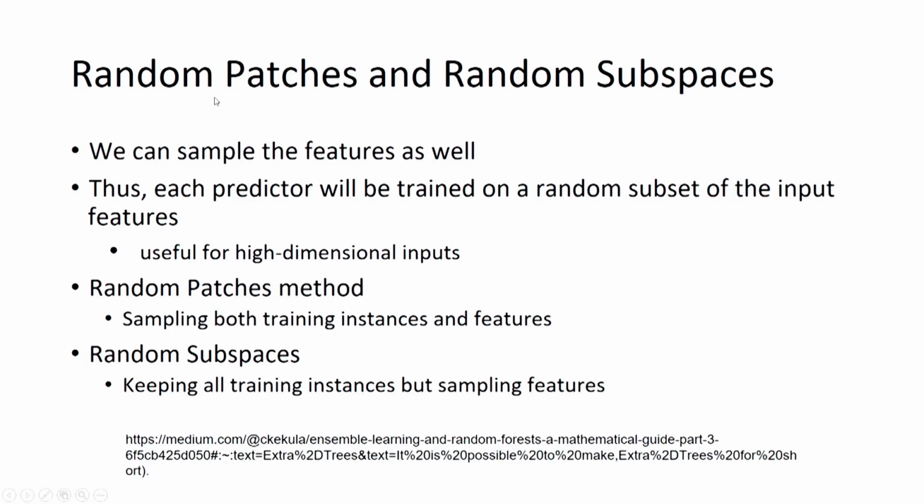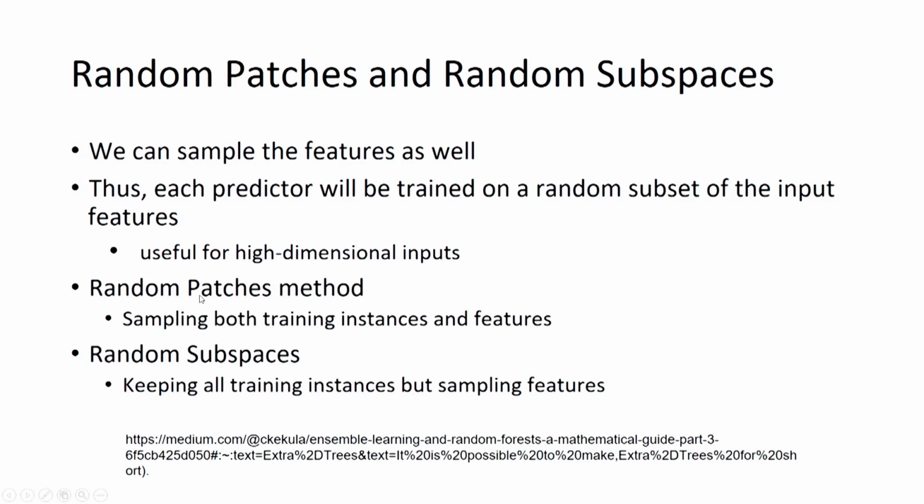Now there is a concept of random patches and random subspaces also. To make these base machine learning models more diverse, we can sample features also. That means one model we train on, suppose, the starting 100 features, and the second model we can train on the remaining features. Definitely we can do it only if the dataset is high dimensional, meaning the number of features is very large, otherwise it will not be possible.